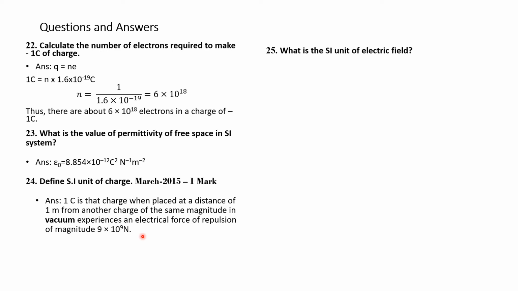What is the SI unit of an electric field? Now, having covered charge, we will move to the electric field. The SI unit of electric field is newtons per coulomb, that is N C to the power of minus 1, or volt per meter.